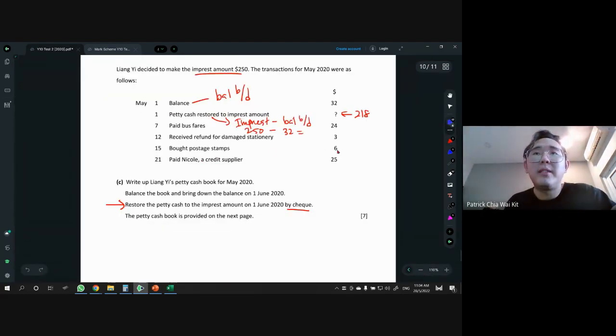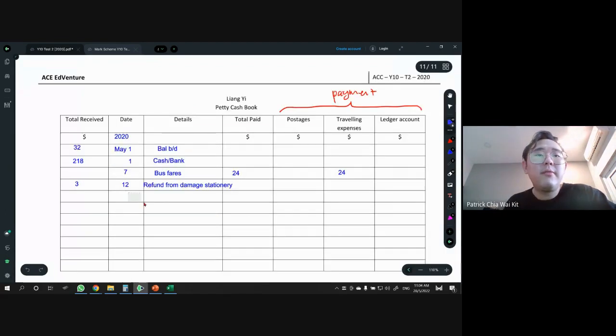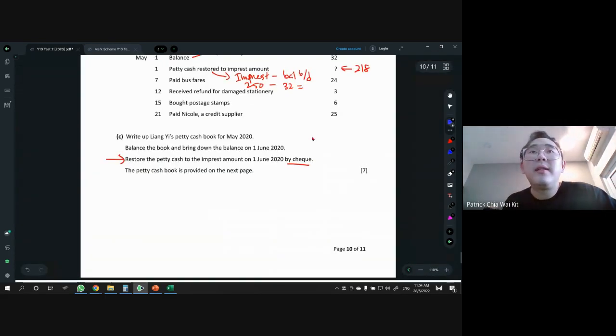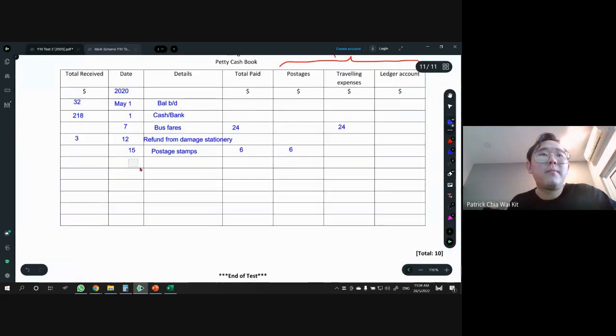So May 16, $6. Okay, 15, postage stamp, right? You can just put stamp also can, postage stamps also can, $6, right? So the $6, of course, go to postages, right? Then last one, we have paid Nico, 25, right? Paid Nico, a credit supplier, $25, so 21.